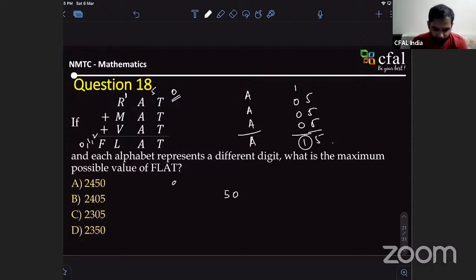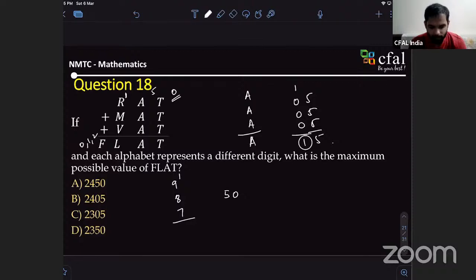9, 8, and 7. Maximum possible different digits. Okay. What is this? Plus 1 carryover, sir. Yeah. So write that also. So the answer should be A, no, sir? I think it should be 9, 6, and 7.